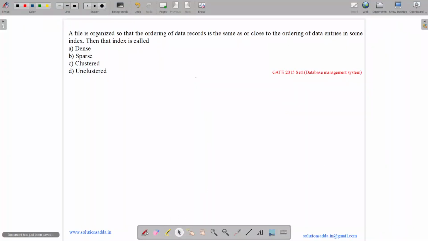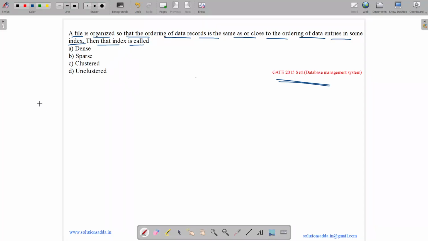This question belongs to the database management system subject and was asked in GATE CSE 2015. So the question states, a file is organized so that the ordering of data records is the same as or close to the ordering of data entries in some index. Then that index is called.